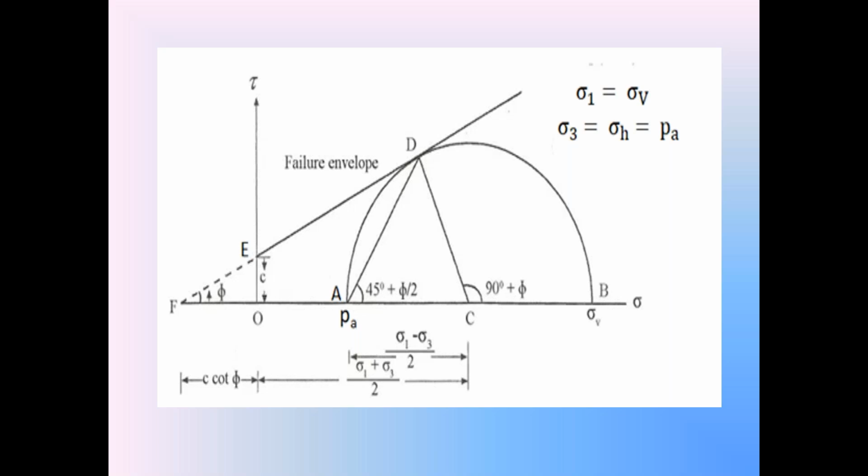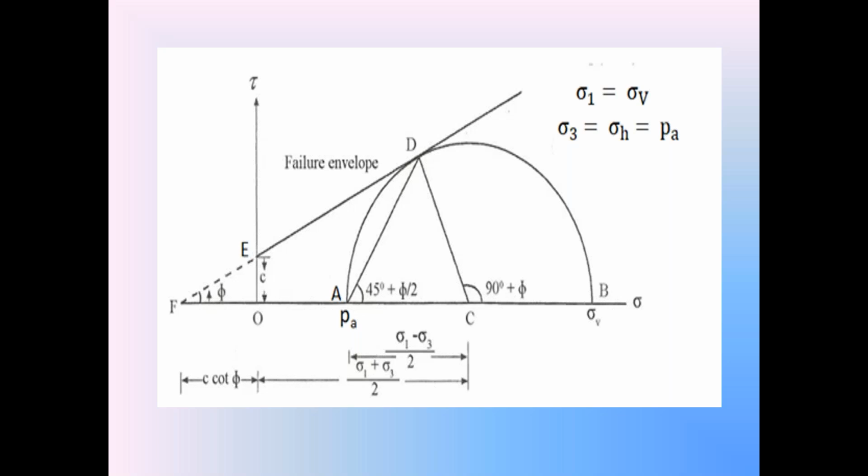So in this diagram, on the x-axis we have the normal stress sigma. On the y-axis, the shear stress tau. Then look at that inclined line ED. In the diagram, focus on that inclined line ED. That is the failure envelope of the cohesive backfill. The inclined line ED, that is the failure envelope, makes the angle phi with the horizontal. Phi is called the angle of shearing resistance of the cohesive soil.